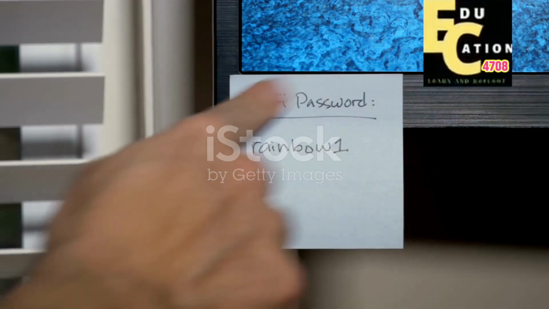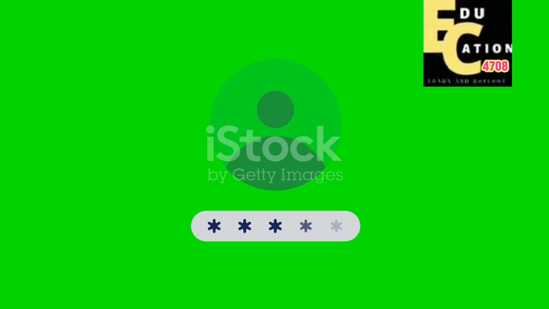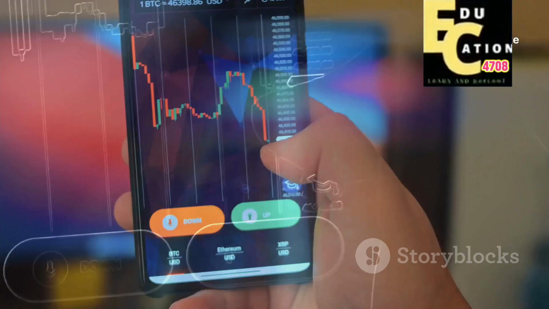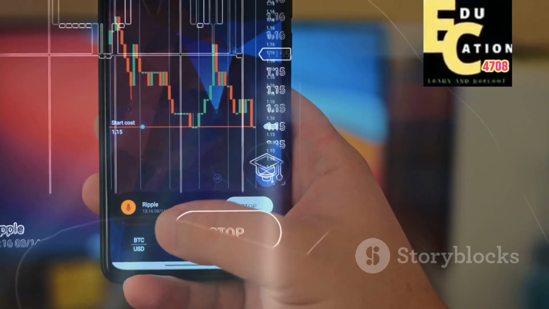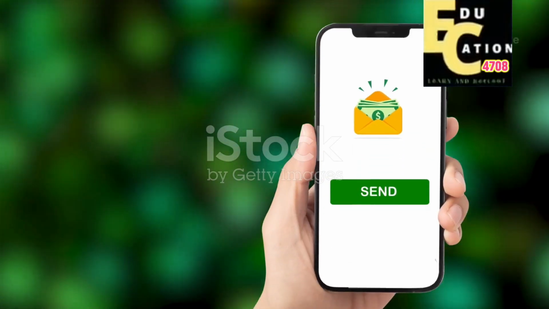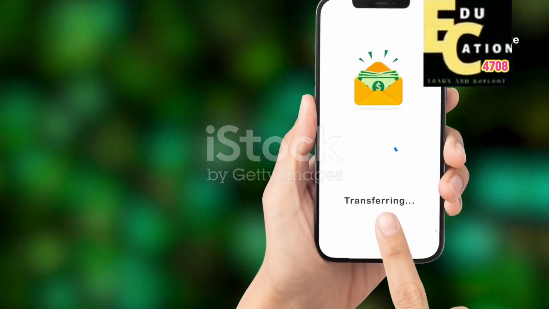A seed phrase is used to restore or access a wallet. You cannot directly use a seed phrase to transfer funds. Instead, you need to import the seed phrase into a compatible wallet application. Select a trusted and secure wallet app, for example, Trust Wallet, MetaMask, or OKX Wallet, that supports the blockchain network like Ethereum or Tron your USDT is on.